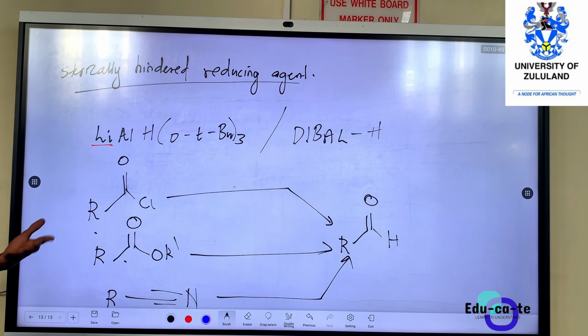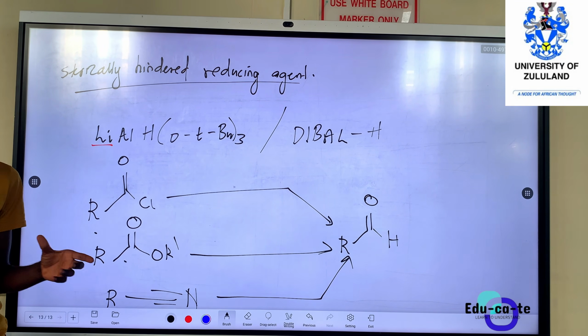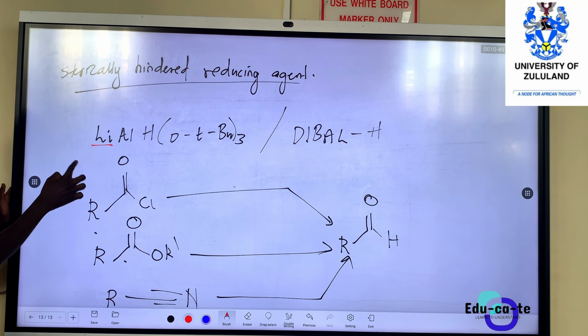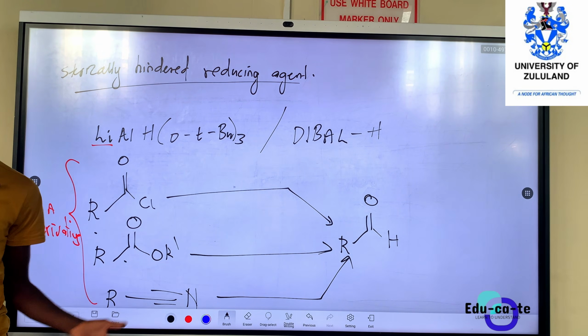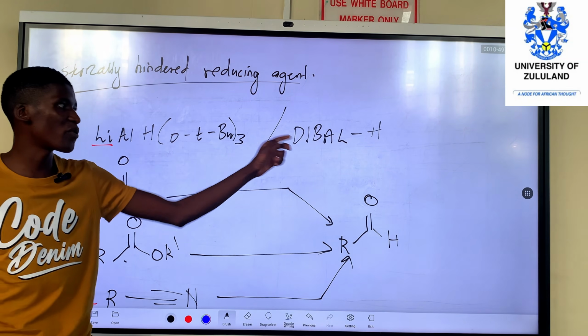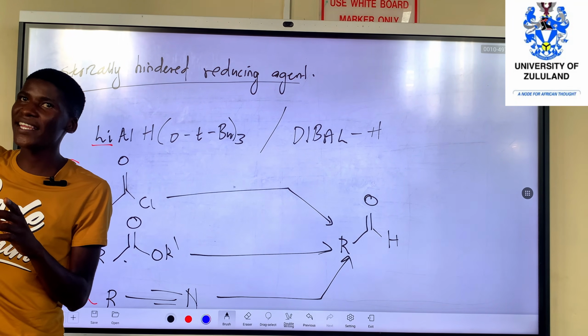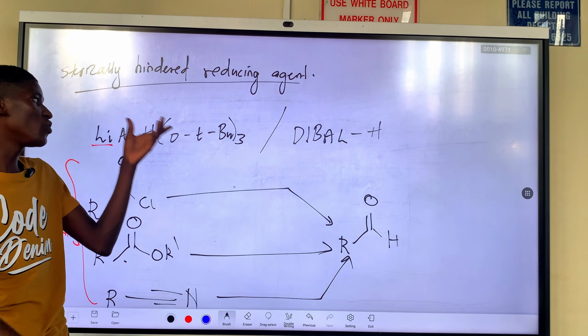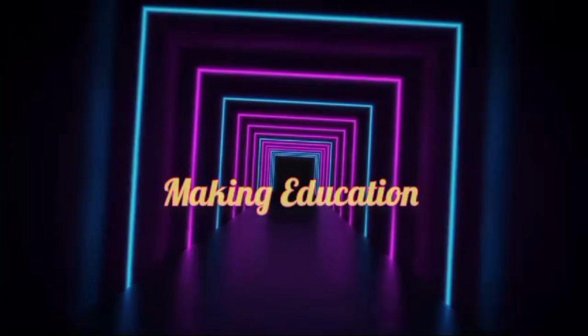Actually, the purpose is to synthesize aldehydes. So we are synthesizing them, but we won't use the carboxylic acid itself, but rather the carboxylic acid derivatives. But the conditions that we're going to require are these reducing agents. Don't use lithium aluminum hydride. Use this one, lithium tri-tertiary butoxide aluminum hydride.